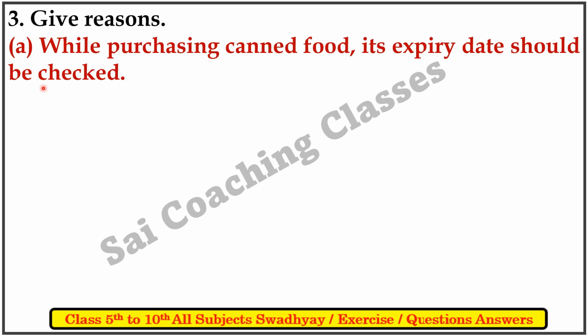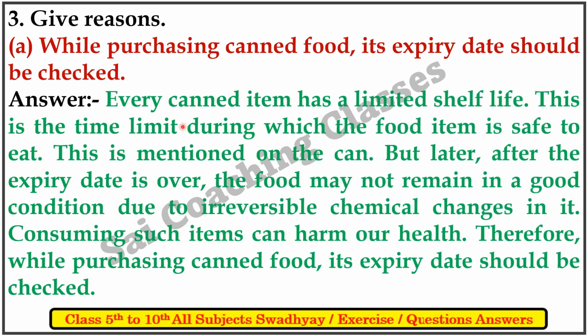Third number is give reason. First, while purchasing canned food its expiry date should be checked. Answer: every canned item has a limited shelf life. This is the time limit during which the food item is safe to eat. This is mentioned on the can. But later, after the expiry date is over, the food may not remain in good condition due to irreversible chemical changes in it. Consuming such items can harm our health. Therefore, while purchasing canned food, its expiry date should be checked.